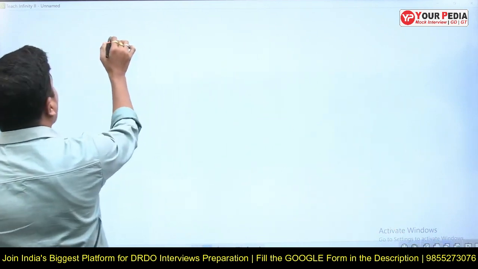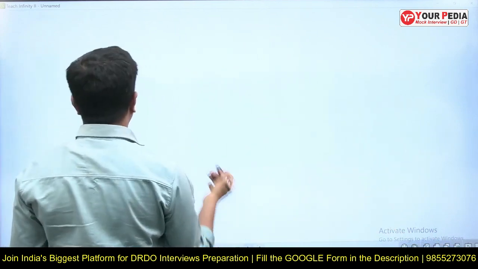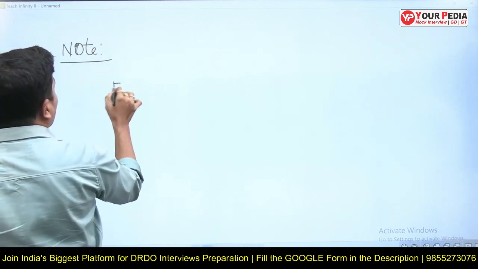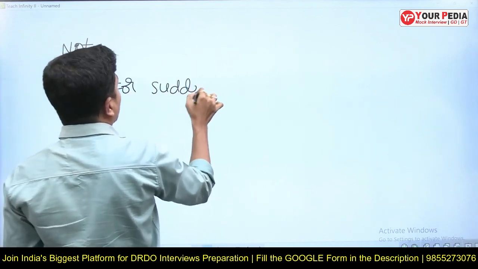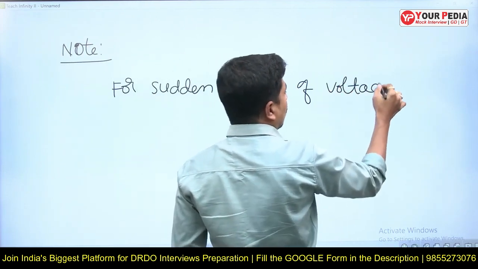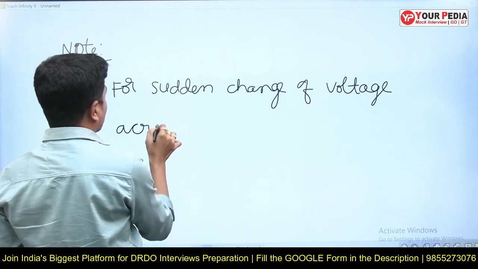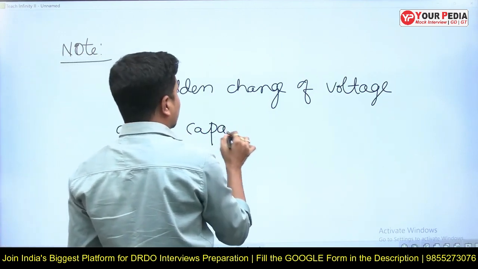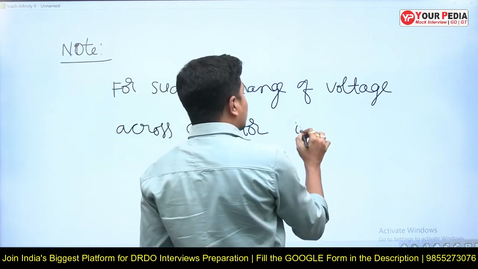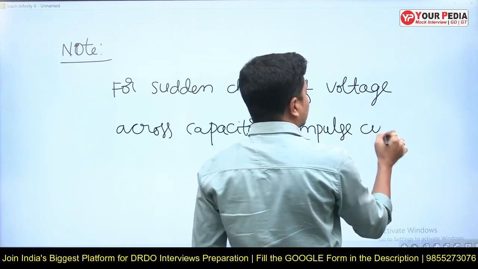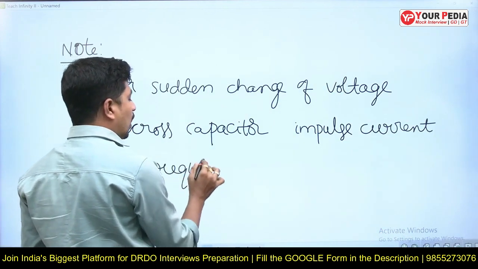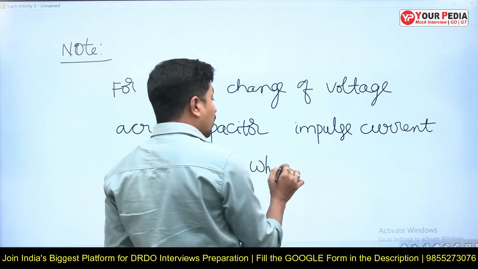Let's write the note point. Note: for sudden change of voltage across a capacitor, an impulse current is required, which is in fact an ideal impulse.